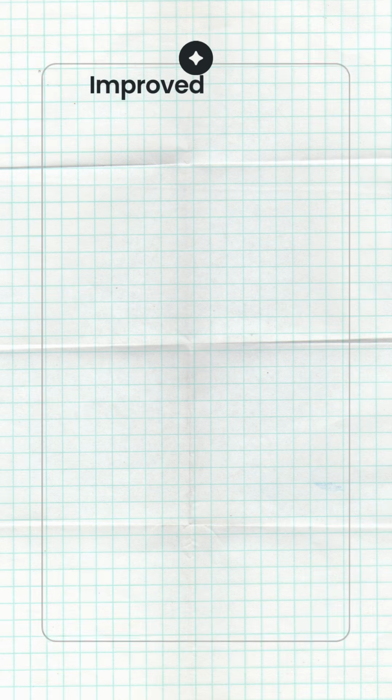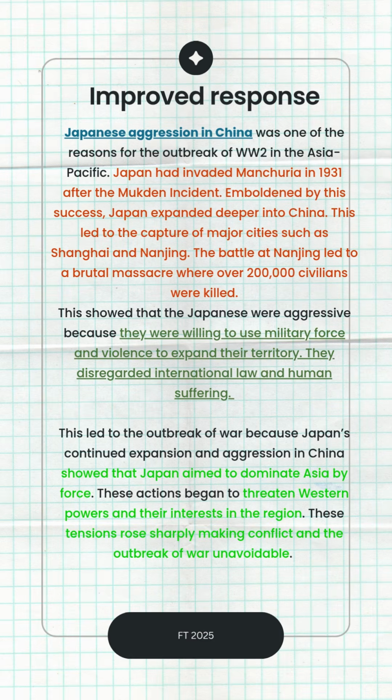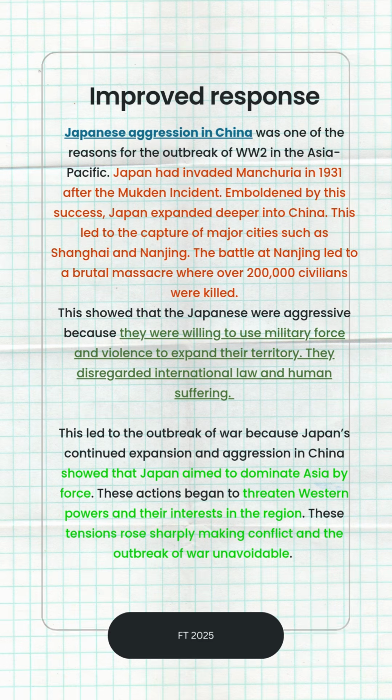Here's an improved response. You may want to pause the video now so you can read it before you continue. So what changed? I selected stronger evidence that clearly shows Japanese aggression. I also linked the evidence directly to how it caused war in the Asia Pacific. I also moved from narration to explanation, showing why it mattered, not just what happened.